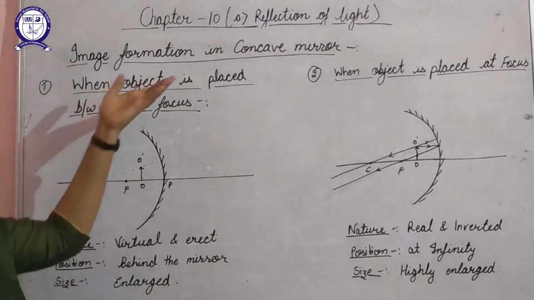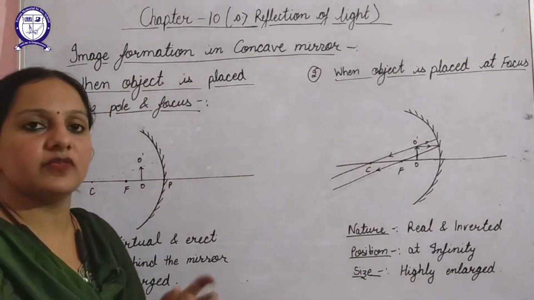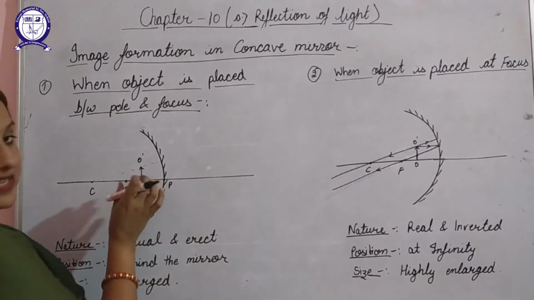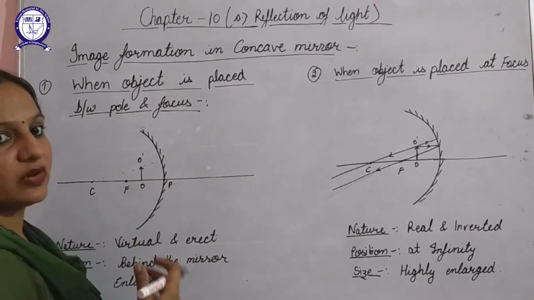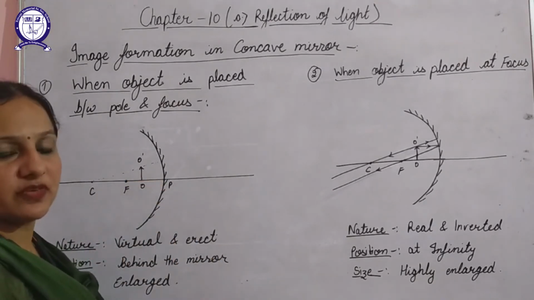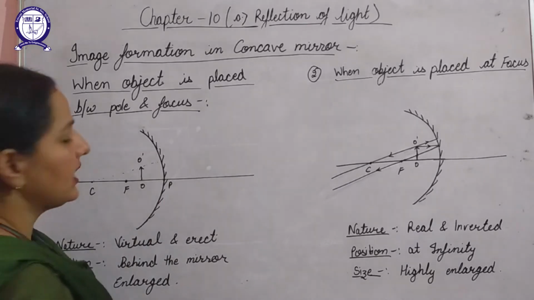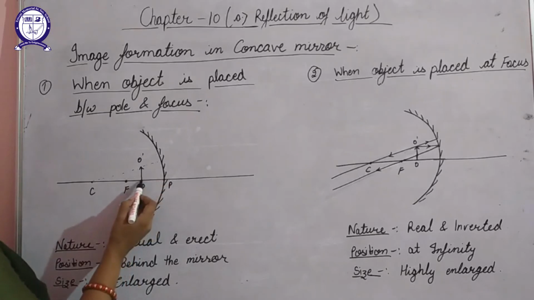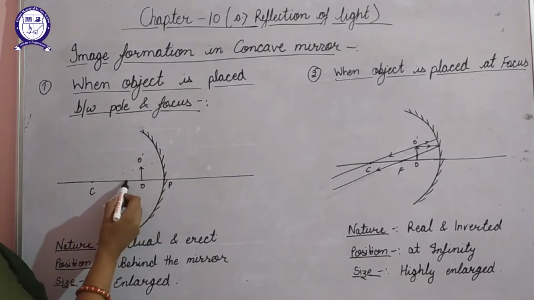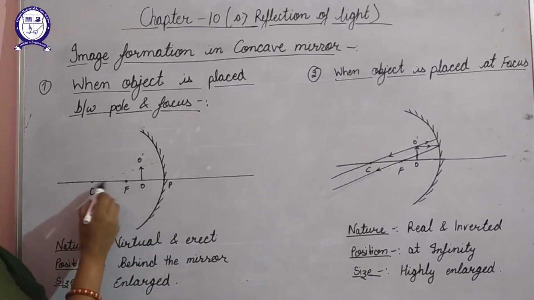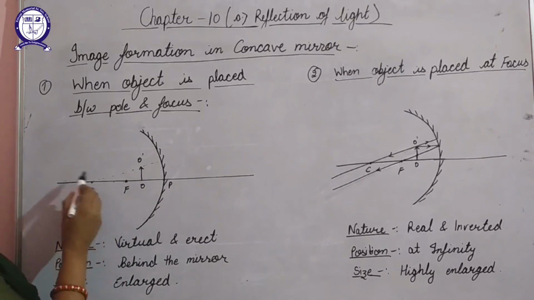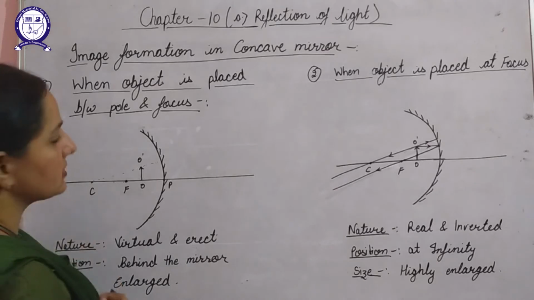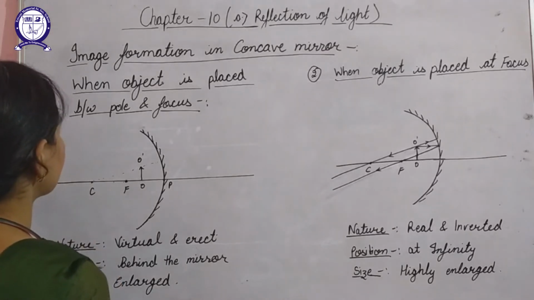Next is the image formation in concave mirror. We will discuss basically 6 different places where we will place the object, and depending on that we'll observe what will be the position of image, the nature of image, and the size of image. 6 different cases we will consider. First, between pole and focus, then at focus, between focus and center of curvature, at center of curvature, beyond center of curvature, and finally at infinity. So these 6 cases we will discuss.